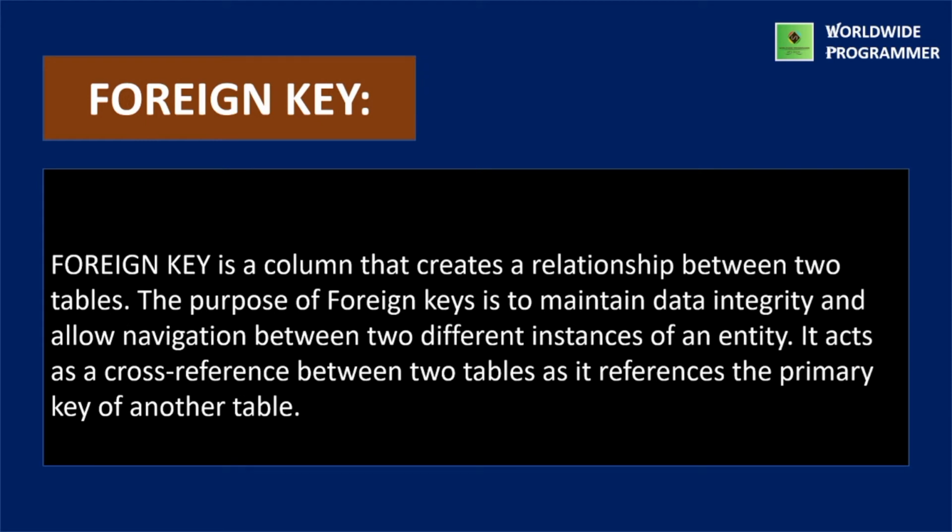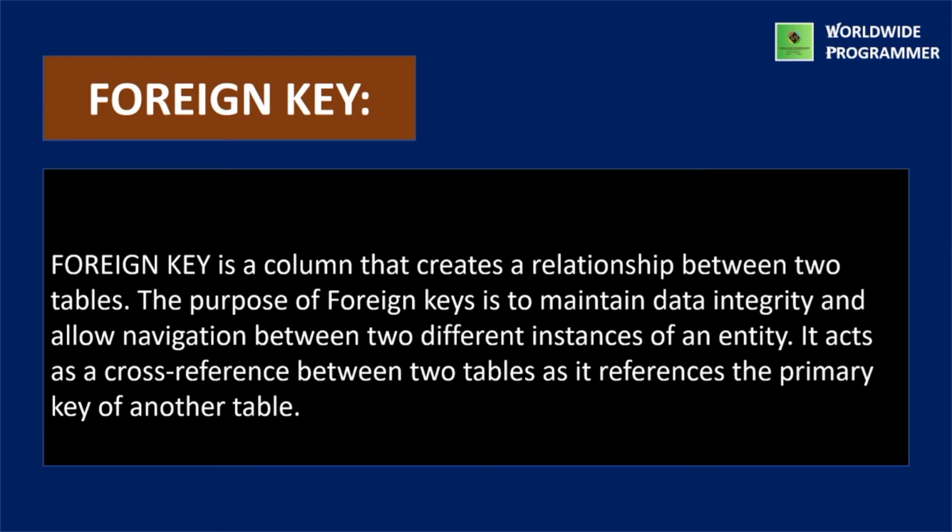Next one is foreign key. What is a foreign key? When one table's primary key field is added to a related many table in order to create the common field which relates the two tables, it is called a foreign key in the many table. A foreign key is a column that creates a relationship between two tables.